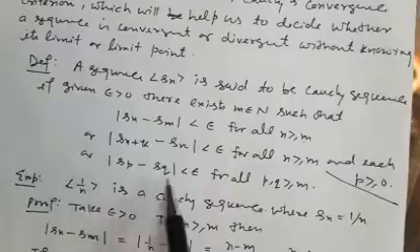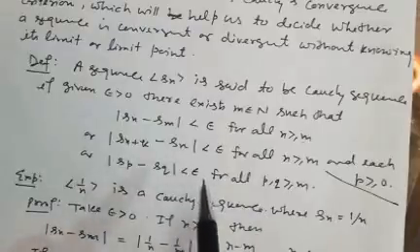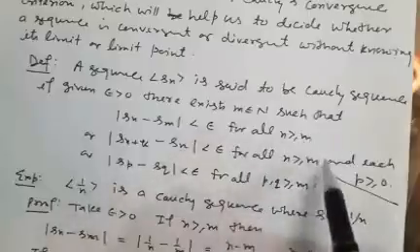Or you can write it like this. So you can use any of the forms in the definition of a Cauchy sequence.